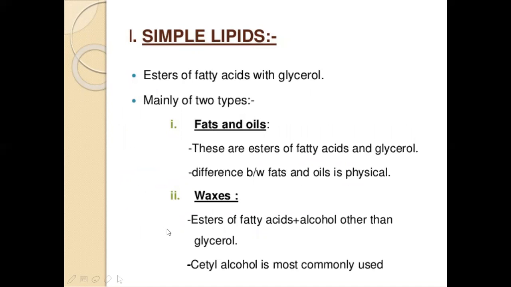As we have seen, fats and oils and waxes: fats and oils have fatty acids and glycerol. The difference between fats and oils is only physical. Coming to the waxes, we can see in plants they are esters of fatty acids and alcohol other than glycerol. Cetyl alcohol is the most commonly used of these waxes.